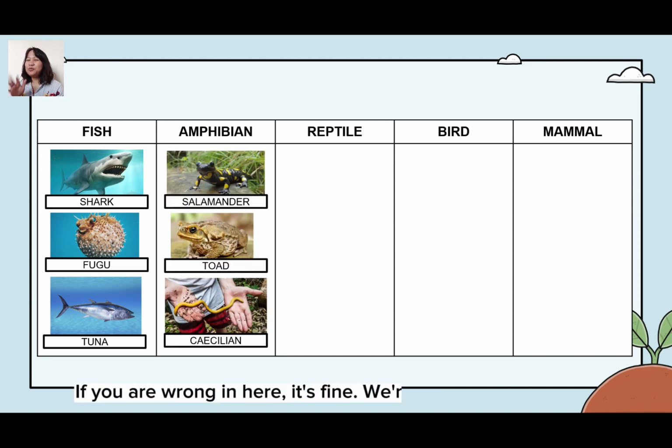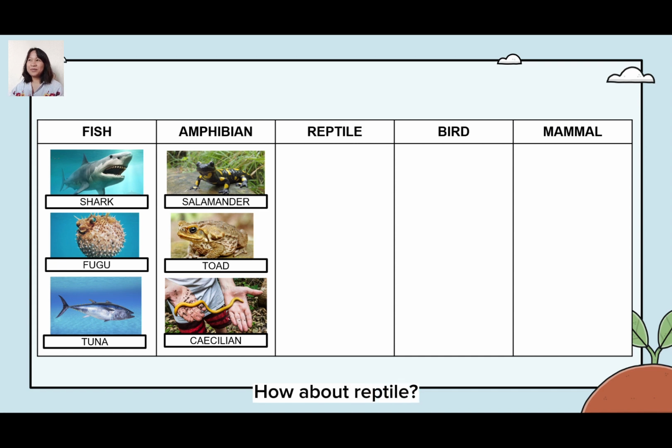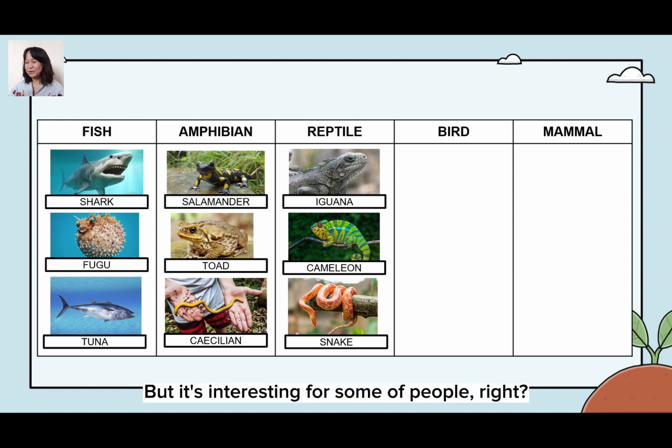Okay, so for the next, amphibians. Hmm. If you are wrong here, it's fine. We're going to find out what characteristics amphibians have. Okay. In amphibians, they have salamander, toad, and caecilian. How about reptiles? For some people, reptiles might be scary. The reptiles are like iguana, chameleon, and snake, but it's interesting for some people, right?